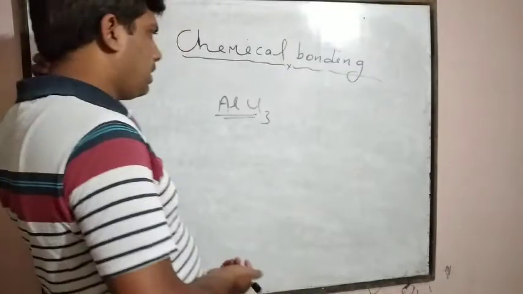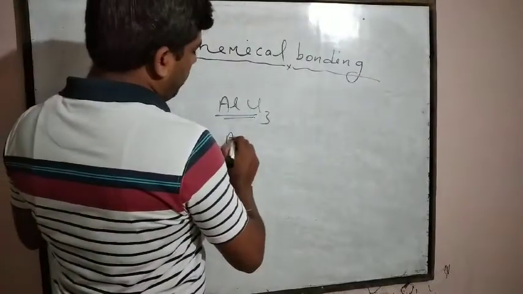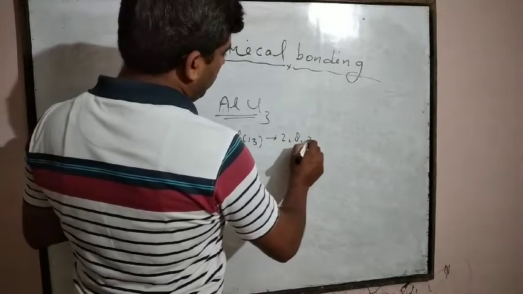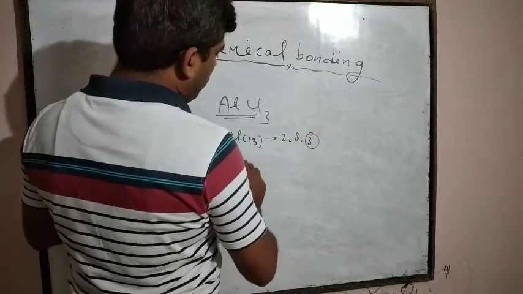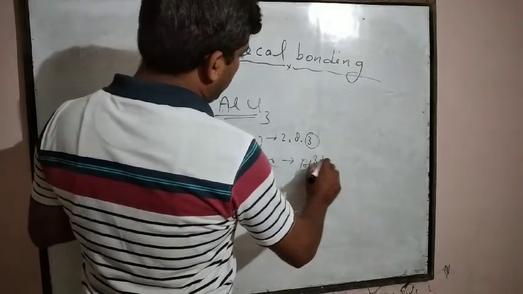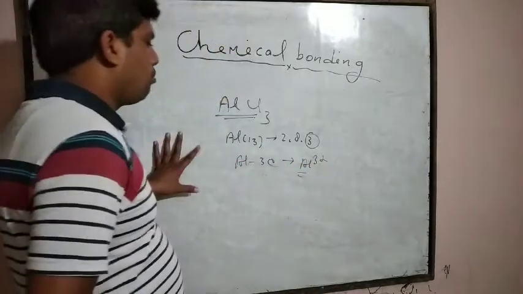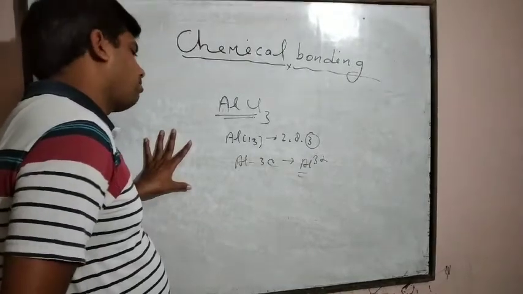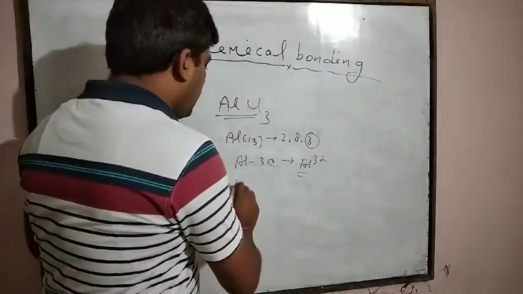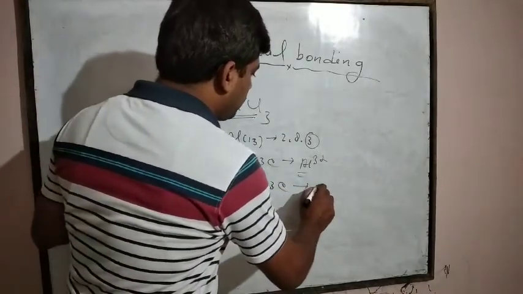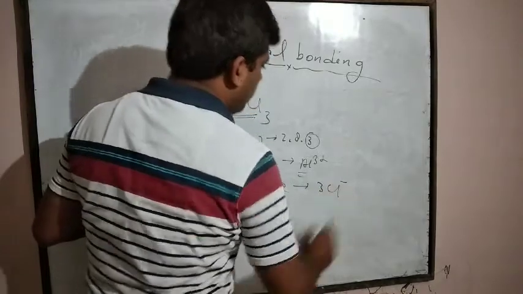The atomic number of aluminum is 13, with configuration 2, 8, 3. Aluminium loses 3 electrons to change into Al3+. Chlorine has a tendency to gain 1 electron and change into Cl-.